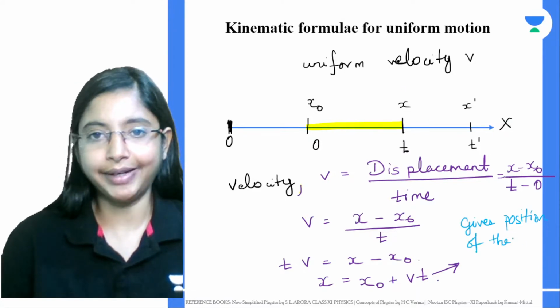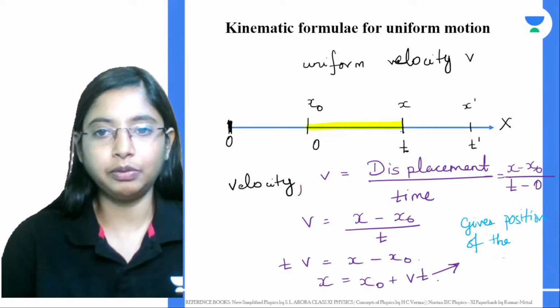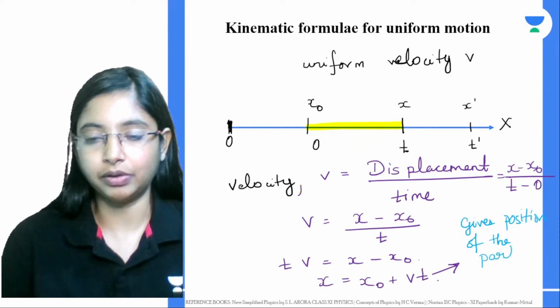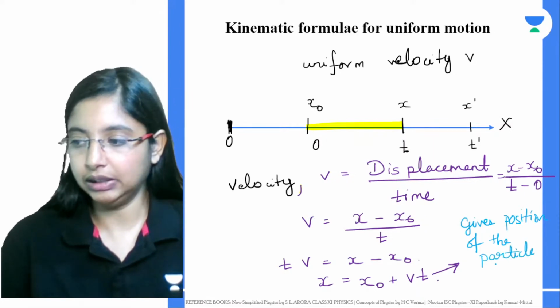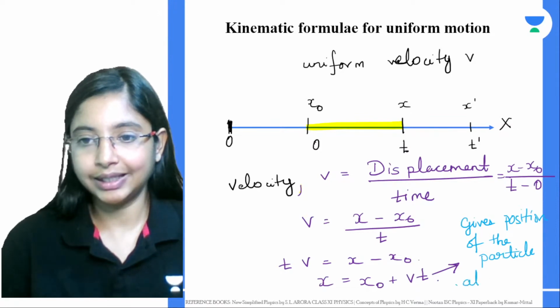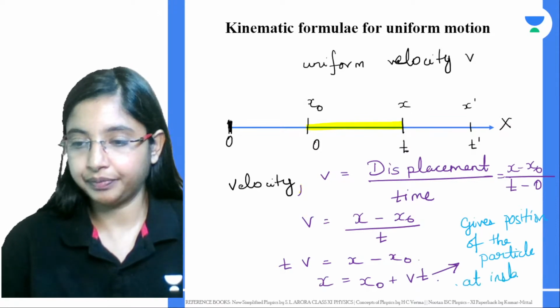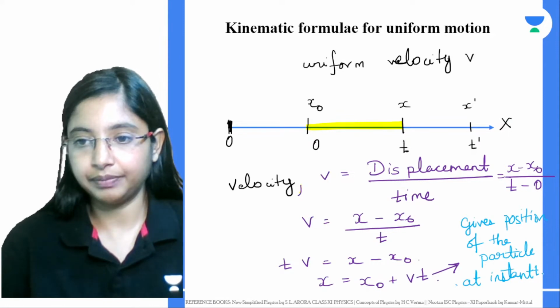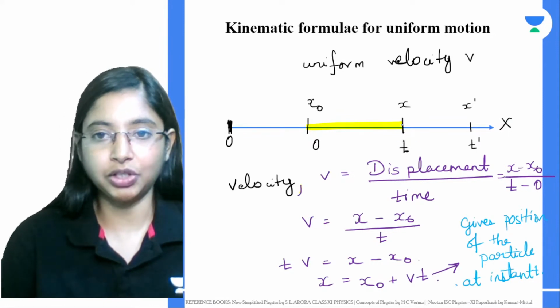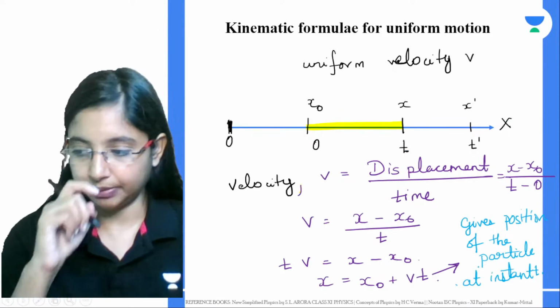We took a particle, we can say position of a particle or position of an object, at instant t. At instant t, it has traveled from 0 to t. What is the position of the particle?